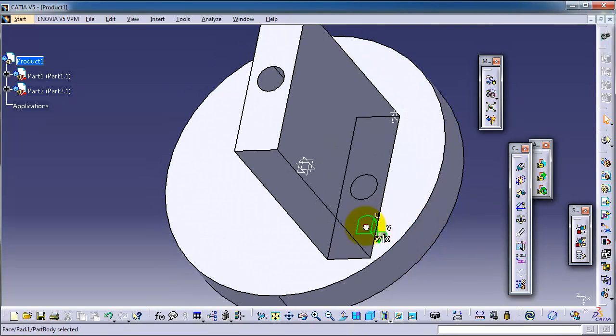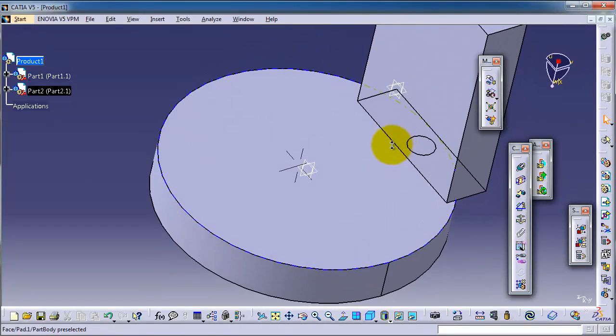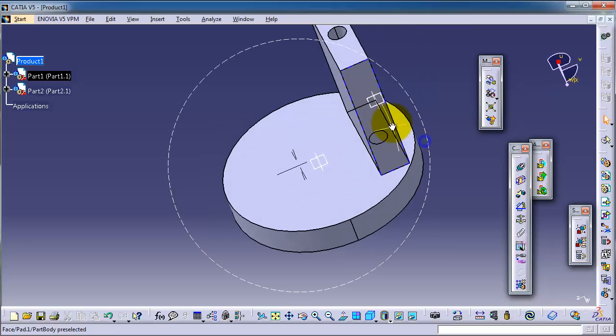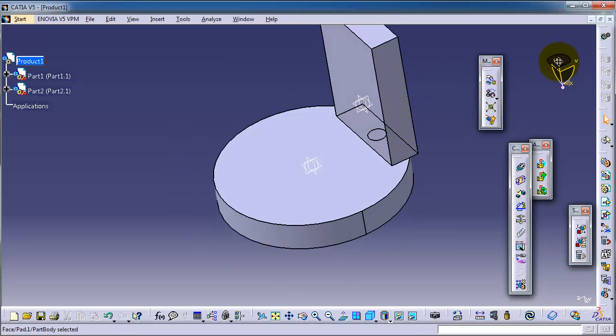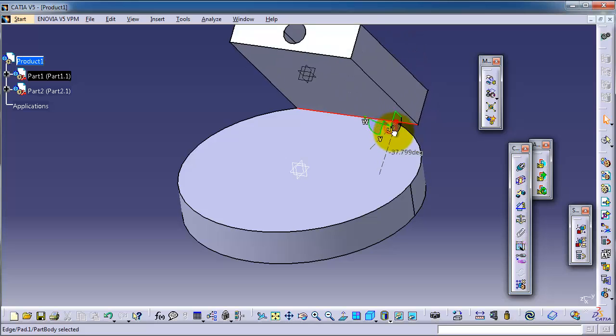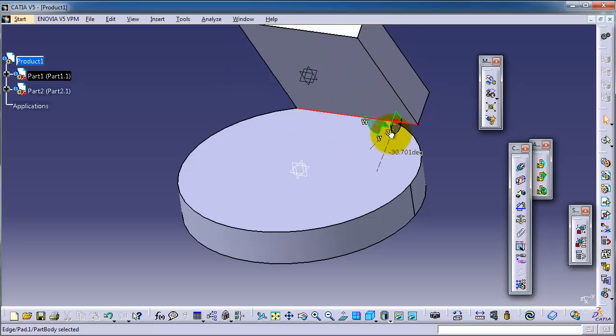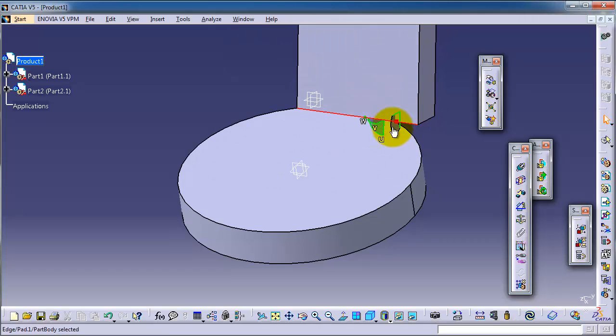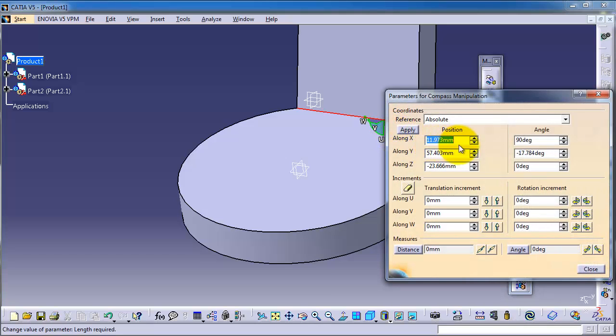And let's now take the compass back. Now let's try to rotate the part. Let's add the compass on that edge, and you can notice here where you can rotate the part, or double click to add a specific angle value.